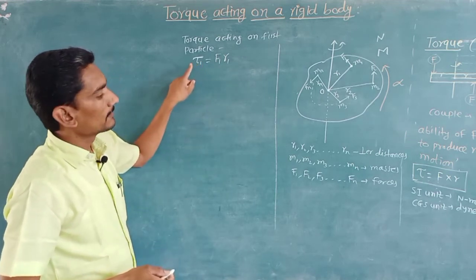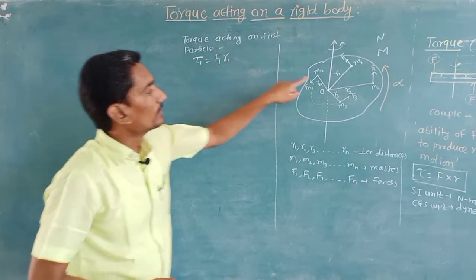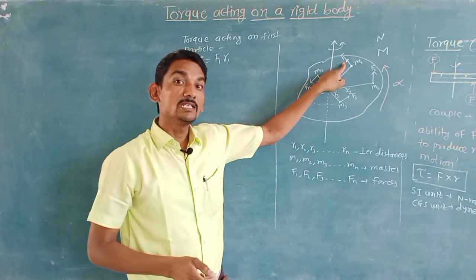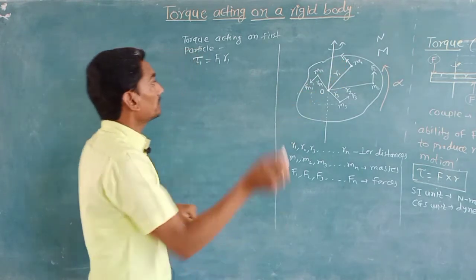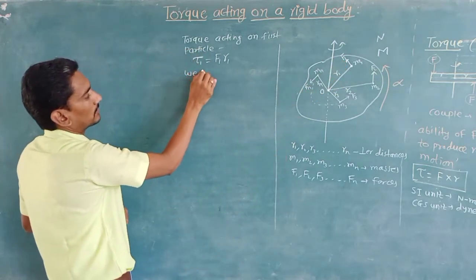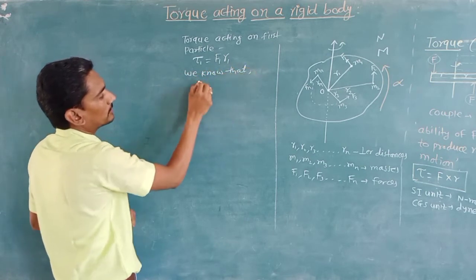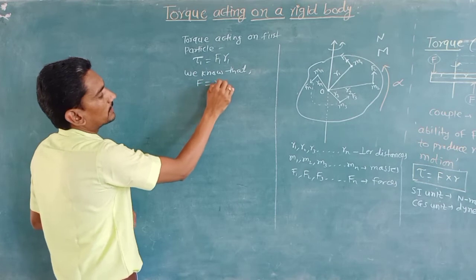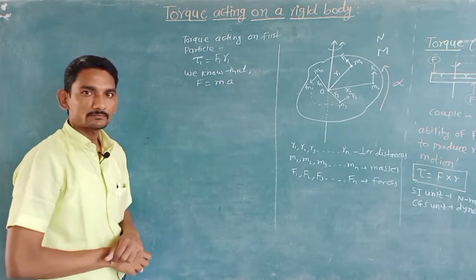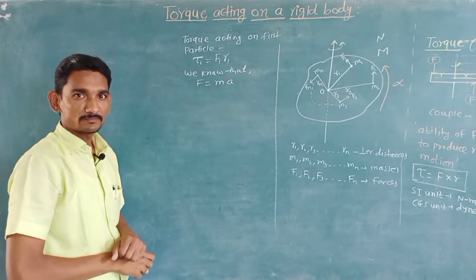But we know that the linear force acting on the particle, the magnitude of force, is given by m into a, that is mass into acceleration.